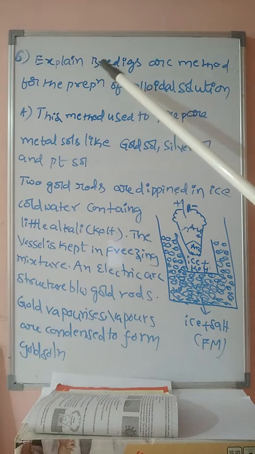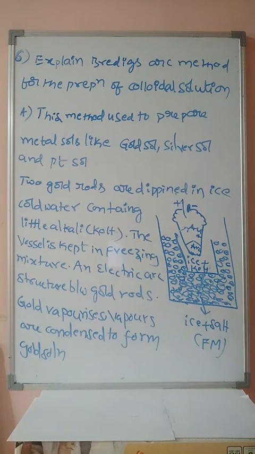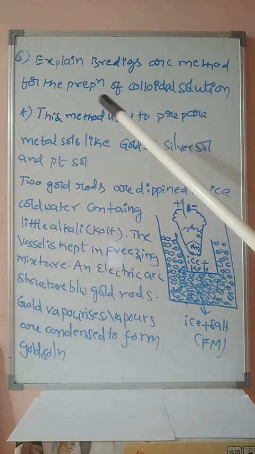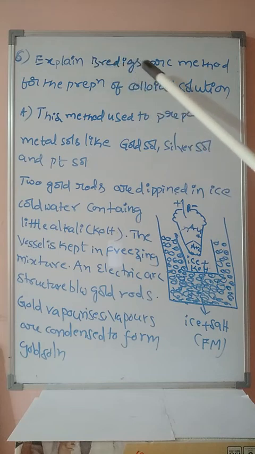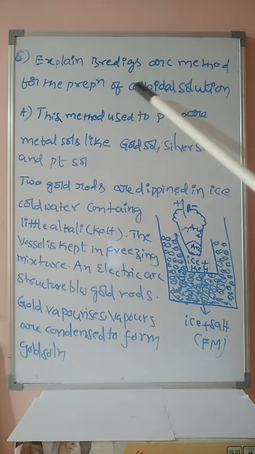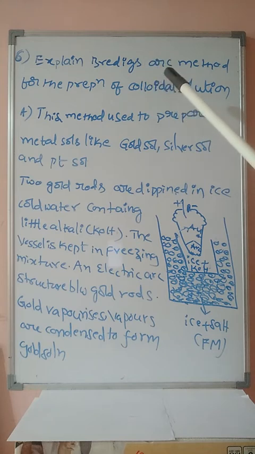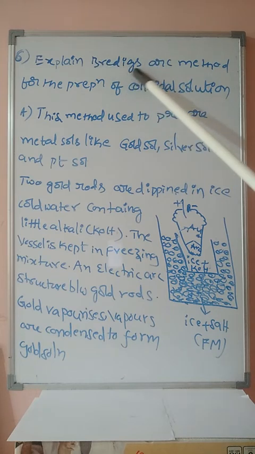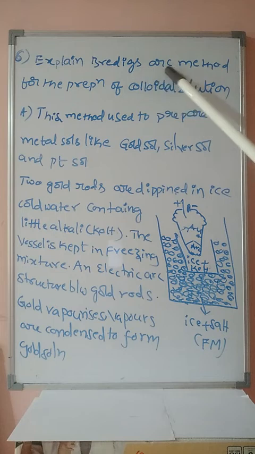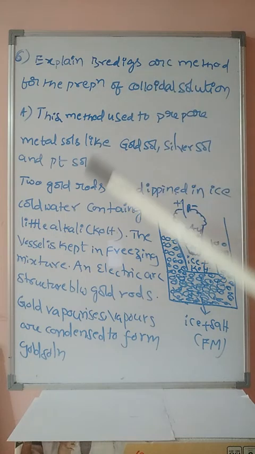Last one, explain. Okay students, last one in today's session, explain Bredig's arc method for the preparation of colloidal solution. Like the peptidization chemical method, Bredig's arc method is also one of the important methods for the preparation of colloidal solution.